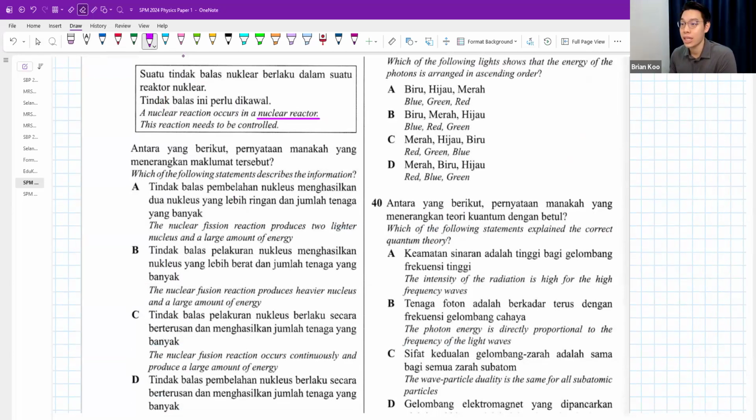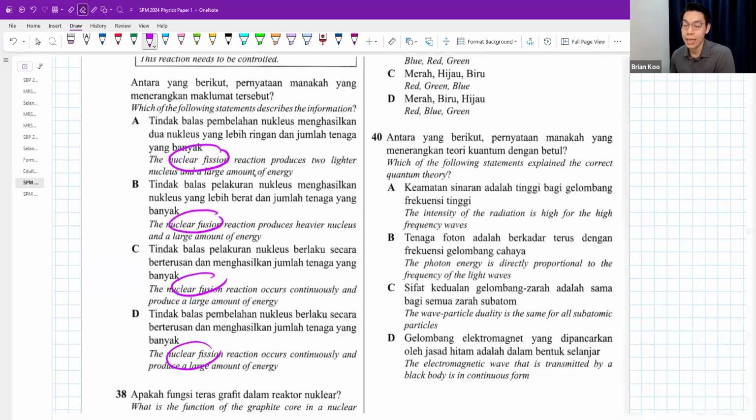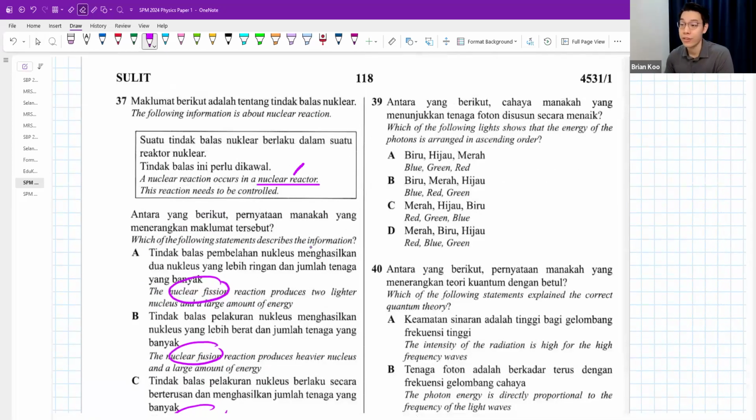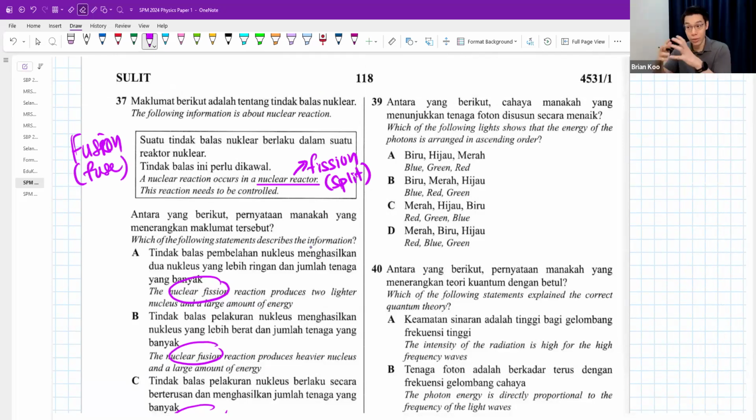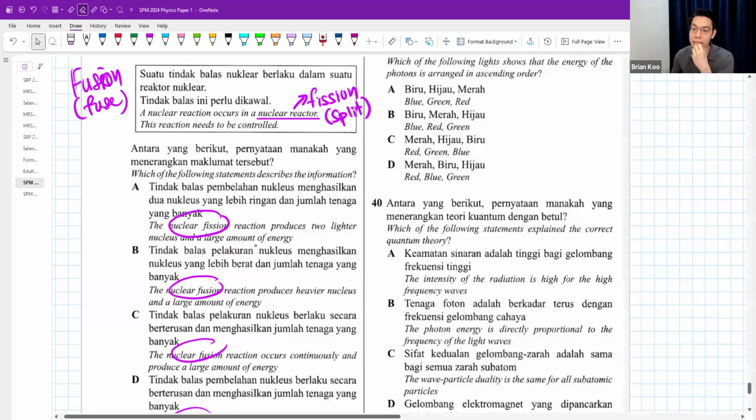If they mention a nuclear reactor, between nuclear fission and fusion, it has to be fission. This one you must know. Fission means split. Fusion means fuse, combined together. Fission means you have a very heavy nucleus like uranium and it will split. So the answer cannot be fusion for sure.